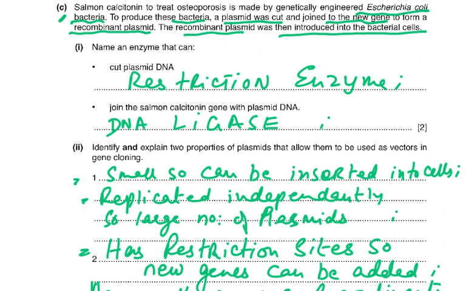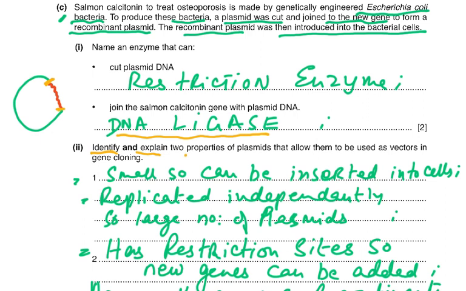Join the salmon calcitonin gene with the plasmid DNA. So we've cut the plasmid DNA and we put the gene of our interest, and now we need to connect it together using an enzyme called DNA ligase. So plasmid, cut it with restriction enzyme, add the gene of interest, and then of course glue it together using the DNA ligase.